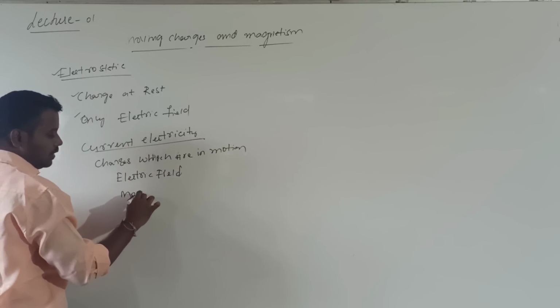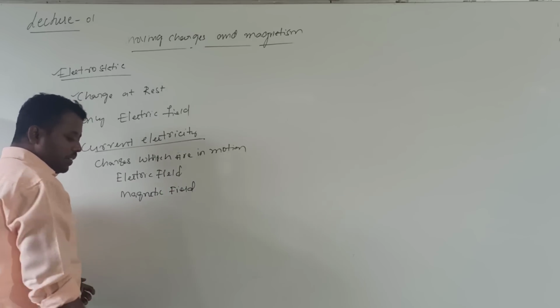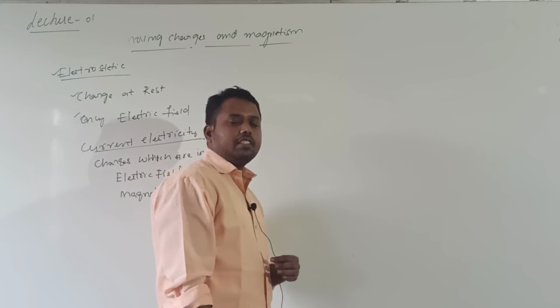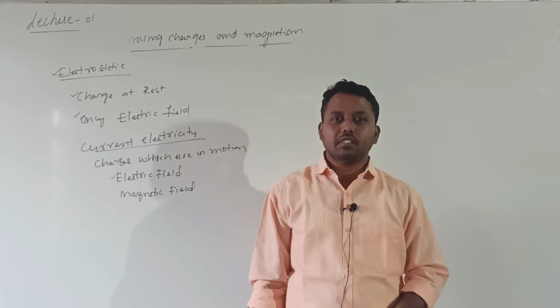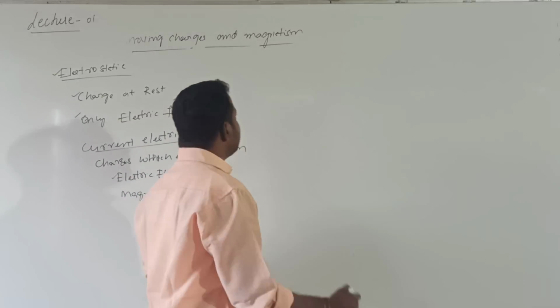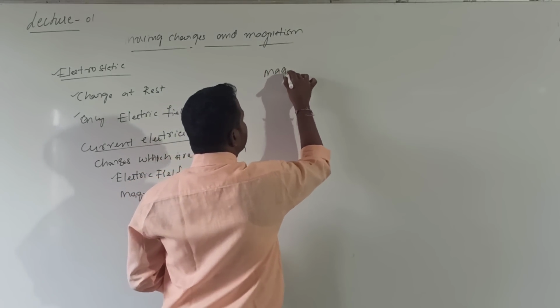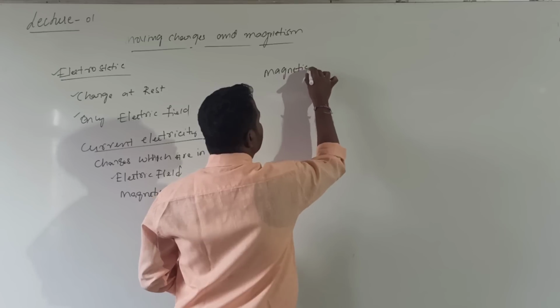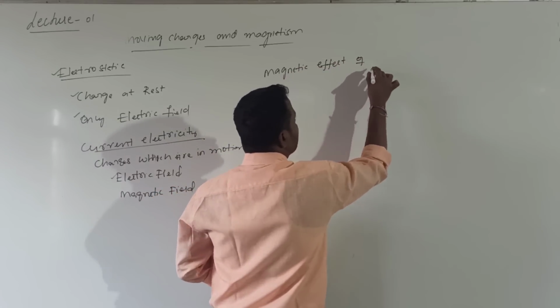But in current electricity we studied only the electric field produced by the moving charges. Now this chapter is moving charges and magnetism, so we will study the magnetic effect of electric current.